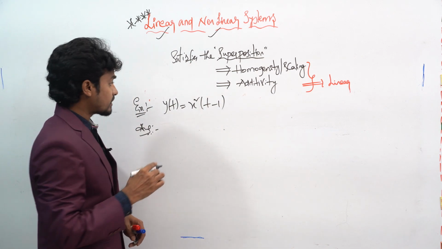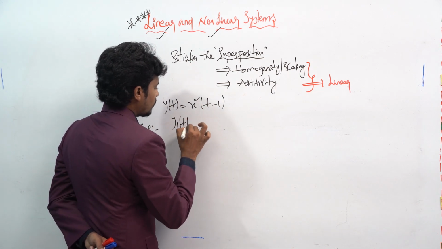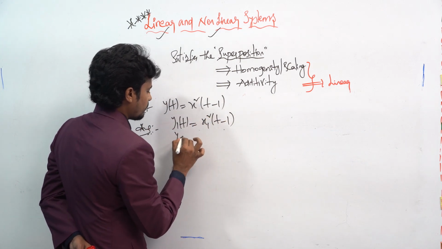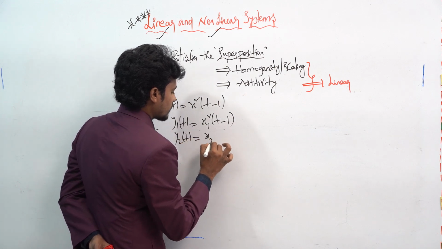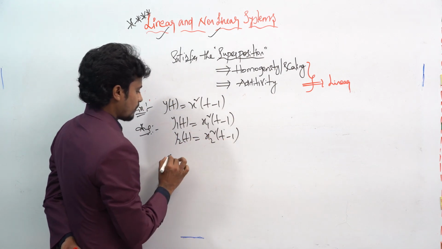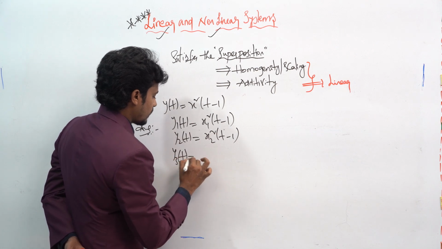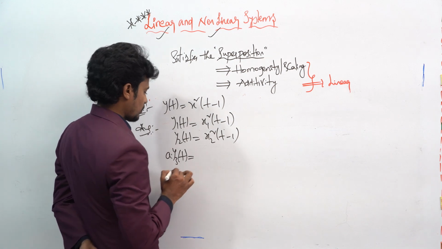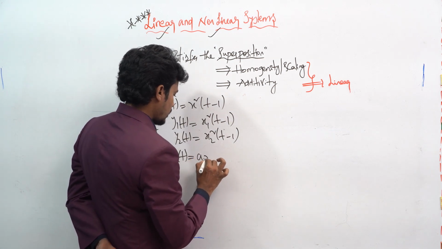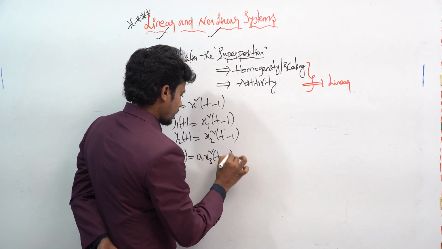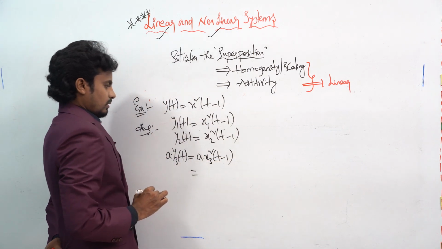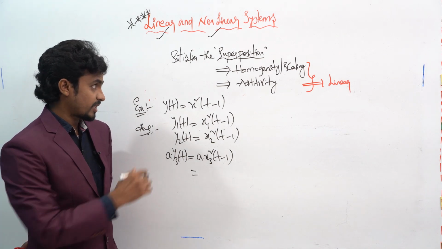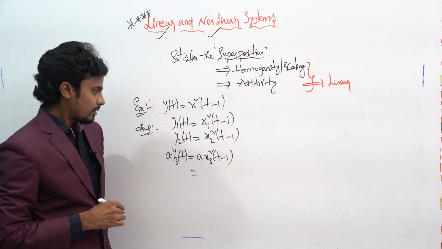For example, if I want to write y1 of t, this will become x1 square of t minus 1. If I write y2 of t, this will become x2 square of t minus 1. So if I want to write y3 of t, and take the scaling parameter to be a, this will become a into x3 square of t minus 1, right? Here a is the scaling parameter. That means we have to check for the homogeneity or scaling.